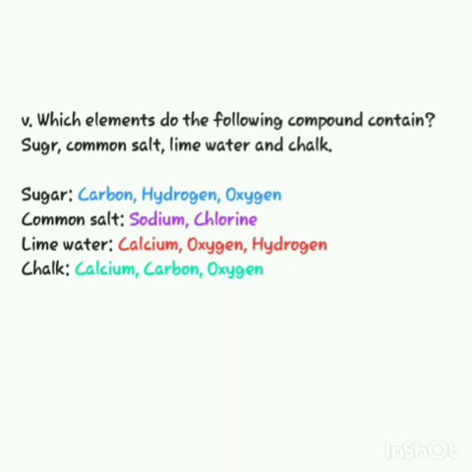Lime water is also known as calcium hydroxide and its formula is Ca(OH)2. So we can say that in lime water, calcium, oxygen and hydrogen elements are present. And the last one is chalk. Chalk is also known as calcium carbonate and its formula is CaCO3. So we can say that calcium, carbon and oxygen are present in it.